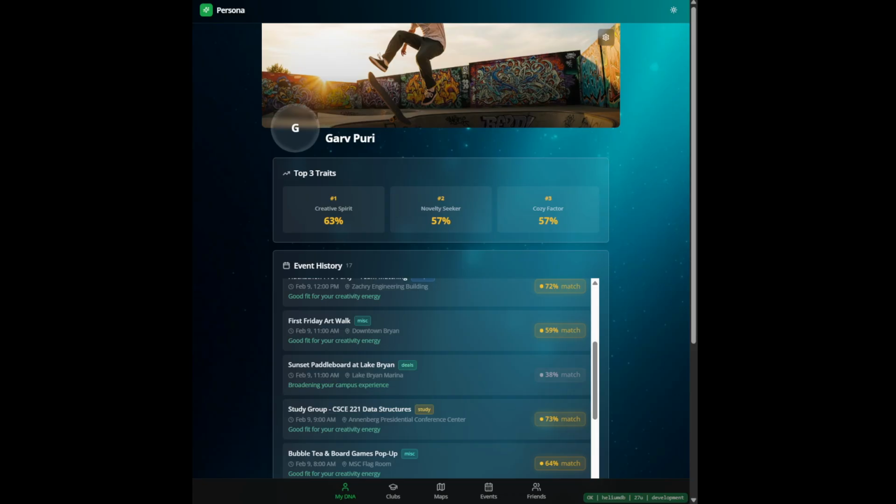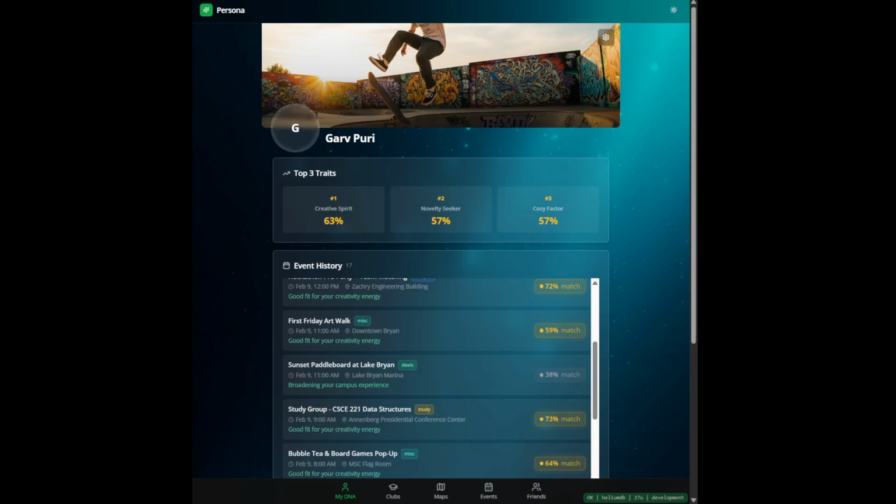So instead of guessing or using simple rules, Persona uses real machine learning to determine compatibility mathematically, and it continuously adapts every like, skip, or interaction with an event or person. It updates your profile and recomputes your embeddings, so it is real time. So the system learns who you are over time and uses reinforcement learning to do that.